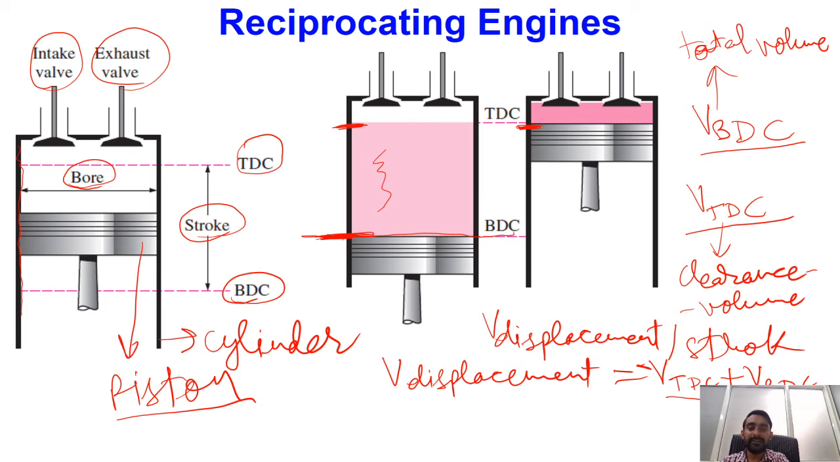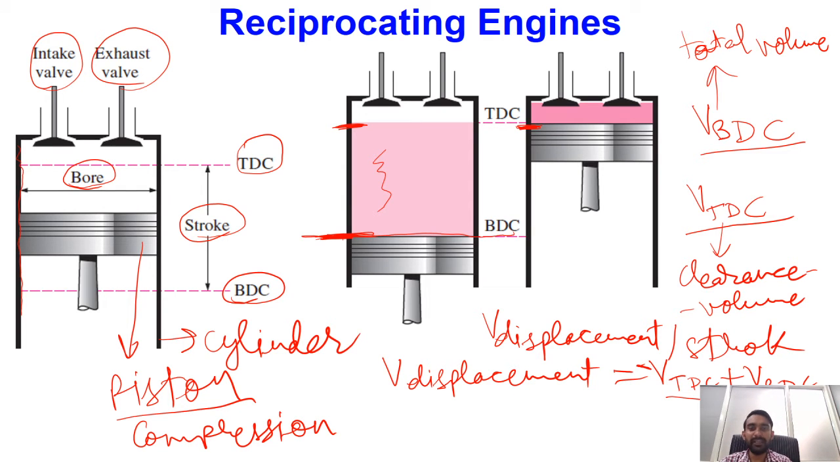One more important term is our compression ratio. What basically happens inside this piston cylinder arrangement is that when the piston moves from top dead center to bottom dead center, during that time normally the intake valve will be open and the air fuel mixture will be allowed to enter inside the piston.